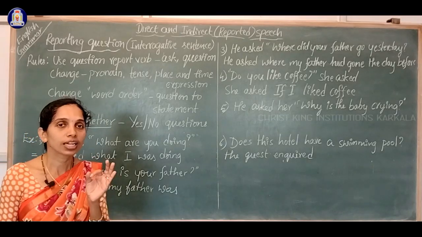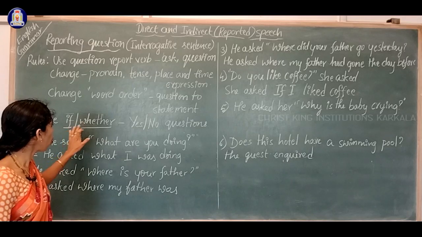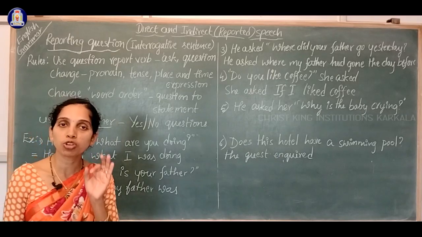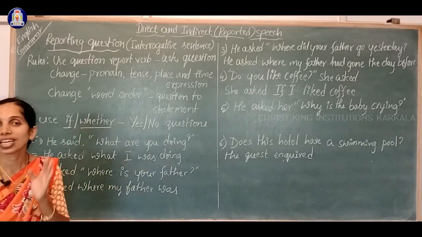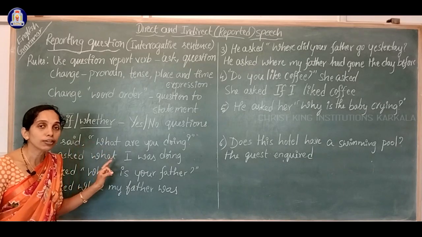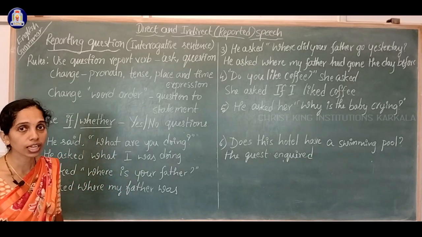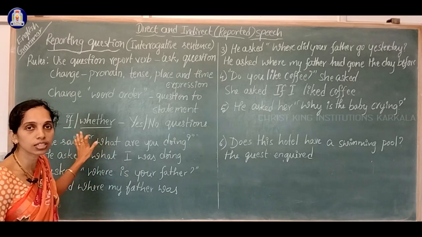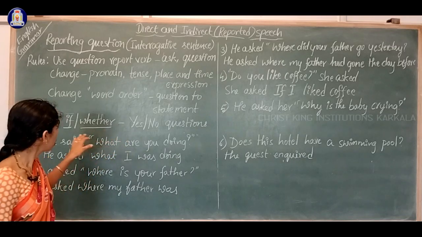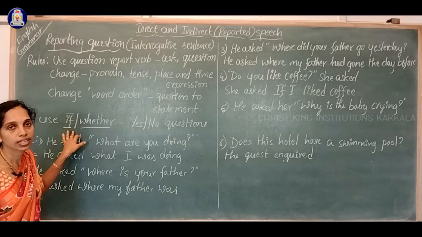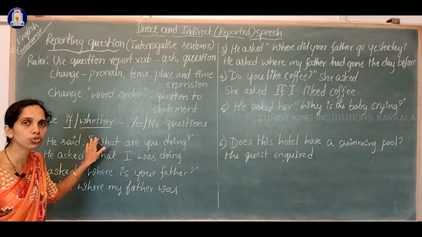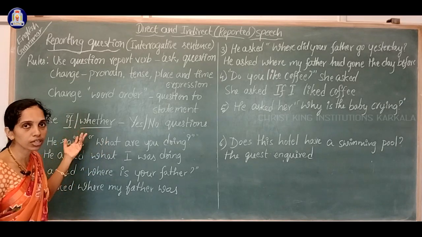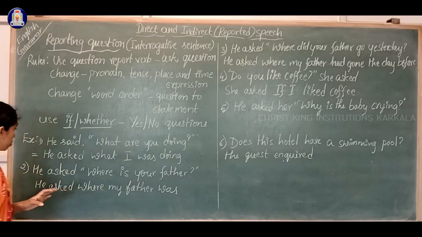Remember, in WH questions we use the WH word as the linker, but in yes or no questions we use if or whether as the linkers. Okay, that also you have to remember. Do not confuse them while writing the reported speech of WH questions and yes or no questions. For yes or no questions, compulsorily we have to use either if or whether. Anyone you can use. There are no restrictions.